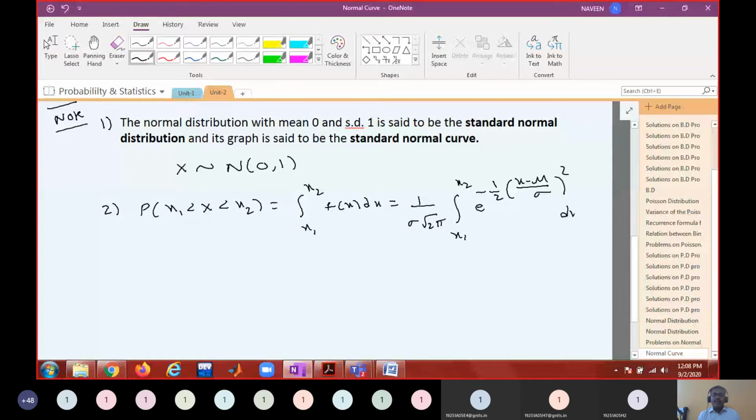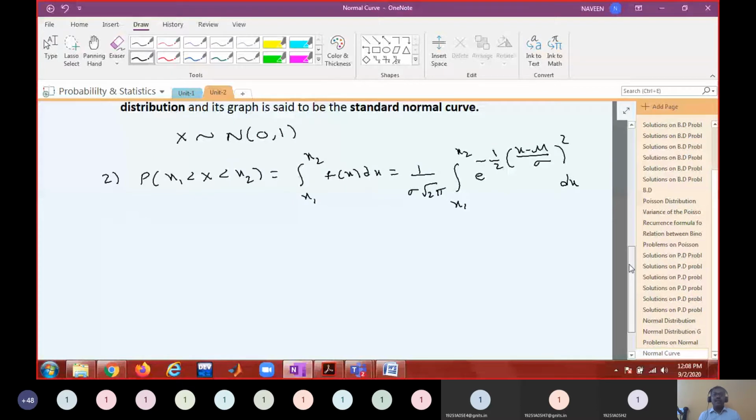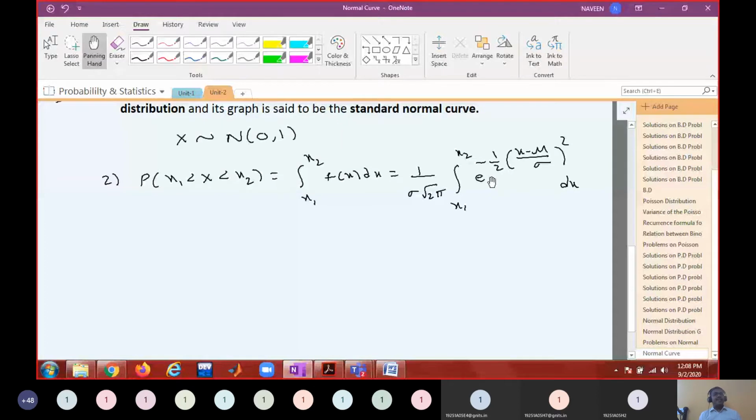So that means if you want to use this formula every time, you need to integrate, and it's not so easy. Every time integration, we don't like it, right? Like binomial distribution and Poisson distribution, if you have a table to find the probabilities, that is what we want. But unfortunately the probability is given in the form of an integration, which may be quite difficult to do. So if you have a table for the normal distribution, we can look at the table and copy the values.